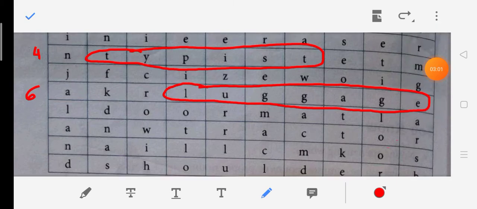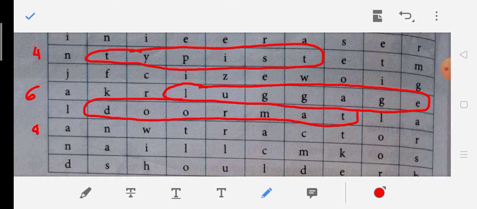Then in the next one we have LDOORMAT. So MAT and LA. If we don't take the first and the last two letters, then we can make doormat. I'm so sorry, doormat will come here till here. Doormat. Then we go to the next, the eighth one.